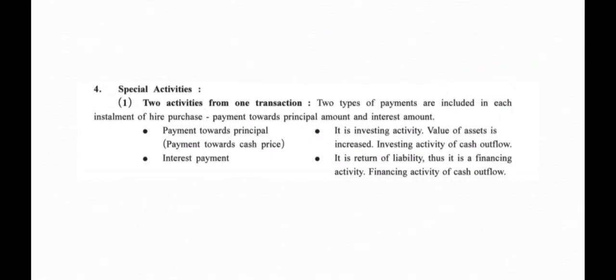In that, number one, two activities from one transaction. So friends, any transaction which will be having more than one activity, maybe investing and financing, or investing and operating, or financing and operating. Two types of payments are included in each installment of hire purchase: payment towards principal amount and interest. So, suppose you purchase an asset on installment basis, and whenever you pay that installment, it will have two payments, one towards interest and another towards